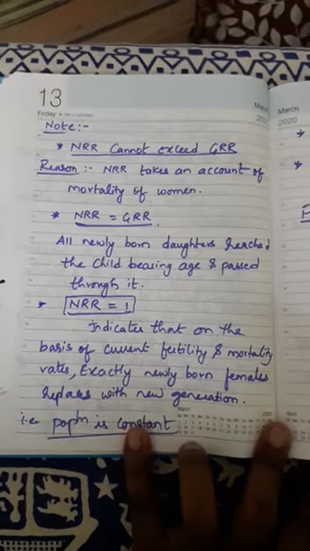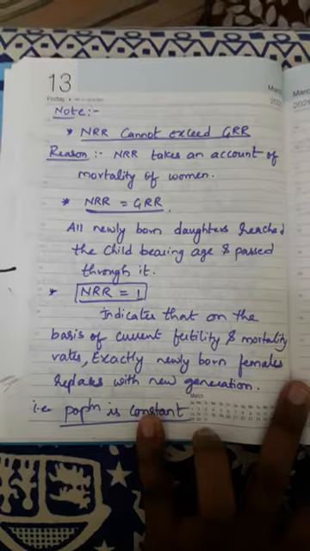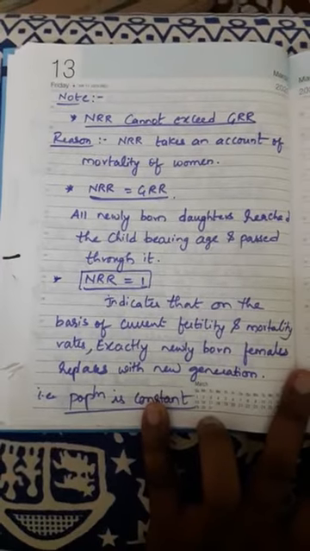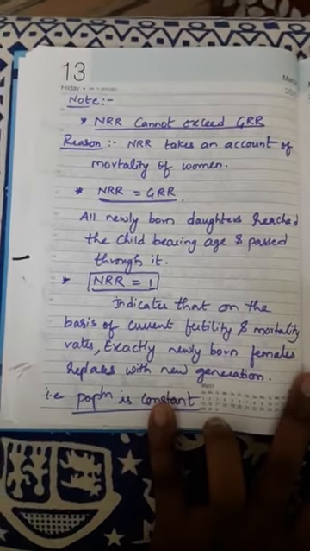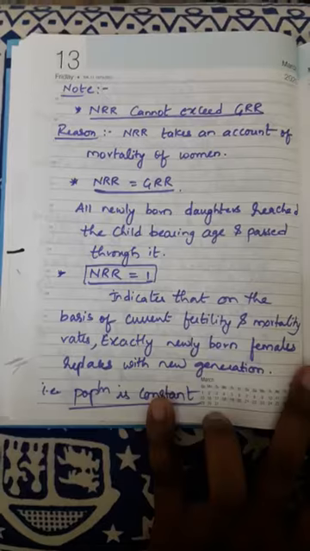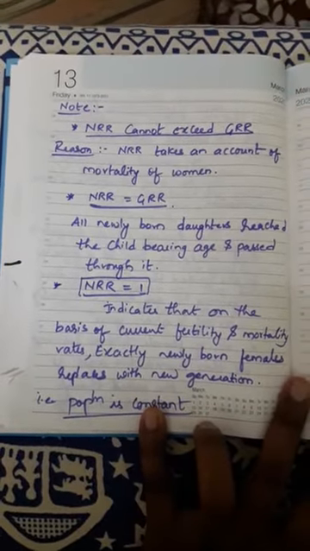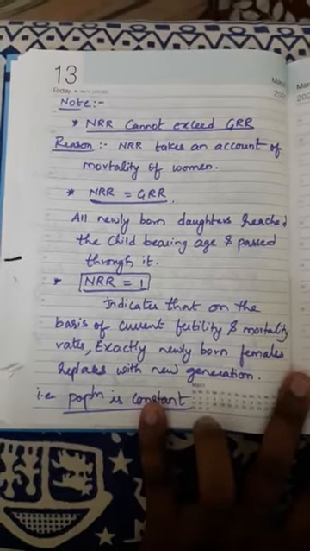So when mortality of woman is taken, obviously the NRR value will be lesser than the GRR, right? Because the survival rate of woman you have taken, but in GRR you have not considered. You assume that all the women survive throughout their lifespan, but here it is not like that. That's why the NRR value will never ever exceed the GRR value.